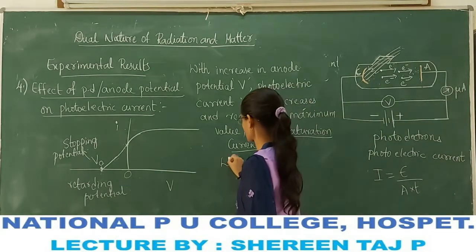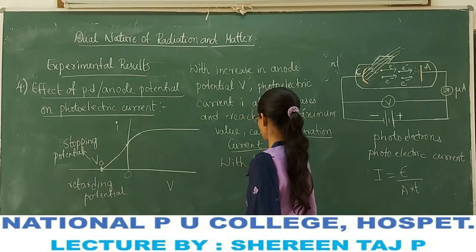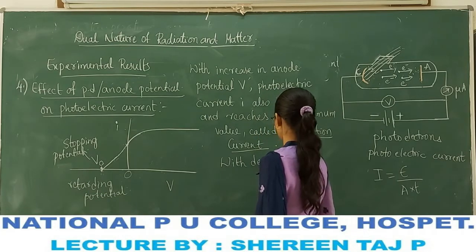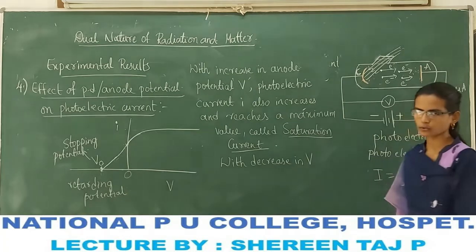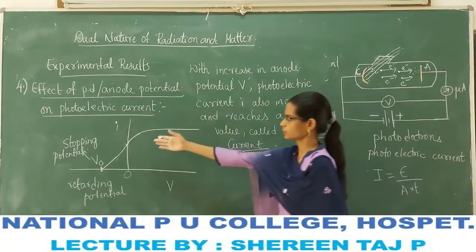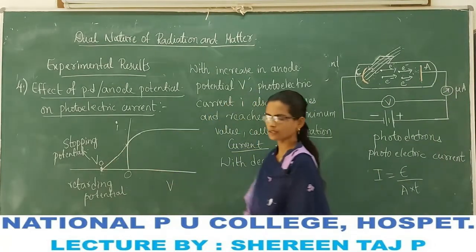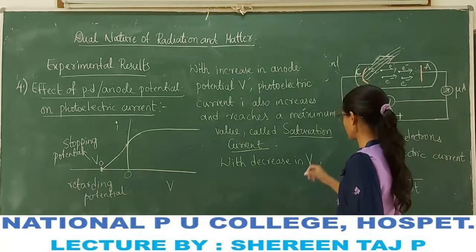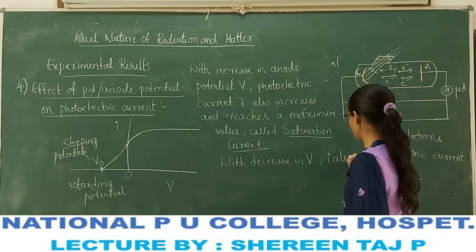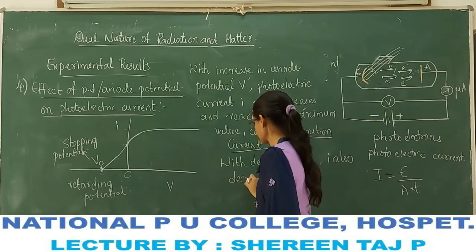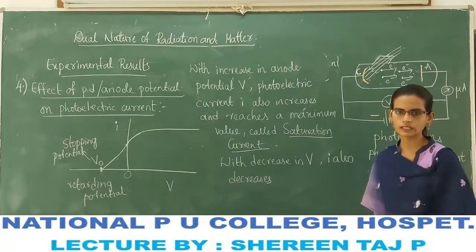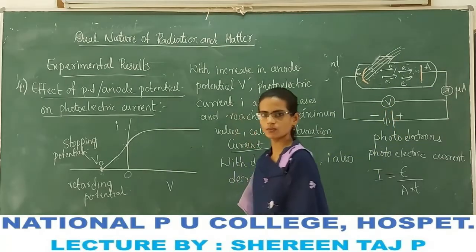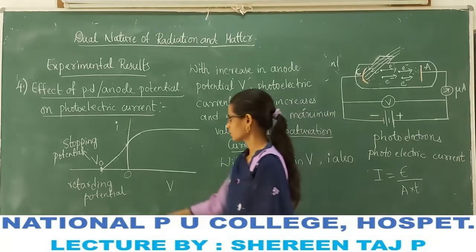So next, with a decrease in V, with the decrease in the anode potential, if we decrease the anode potential, the photoelectric current decreases, finally it becomes 0.